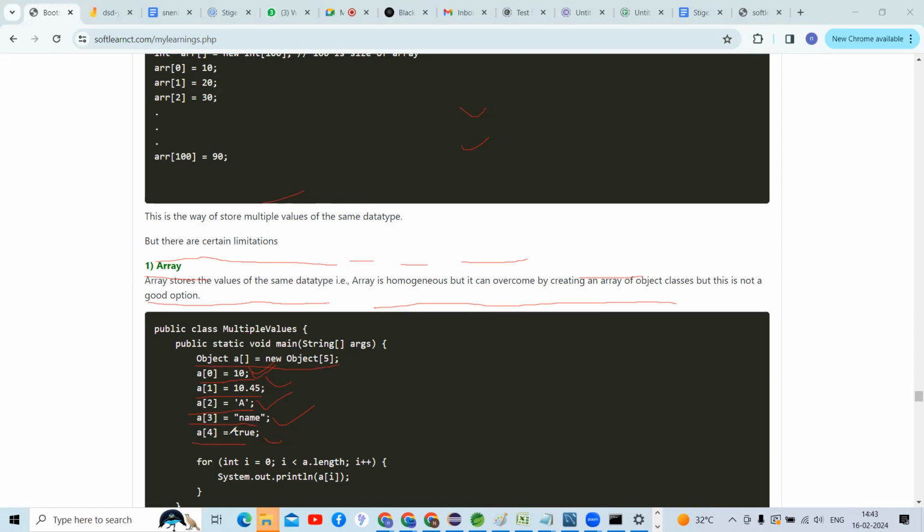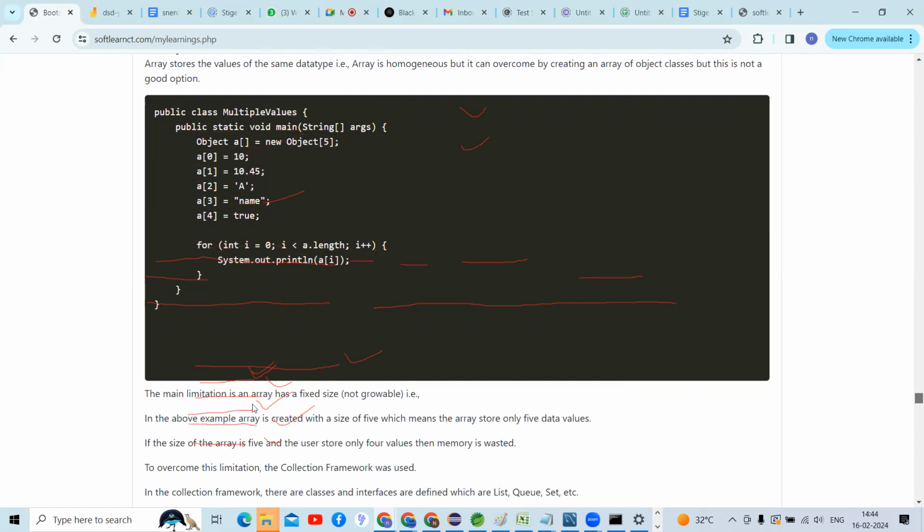Guys, when we are creating that object array, at that moment we can store heterogeneous data, right, guys? But why should we go for the collection framework? You can check here, guys.